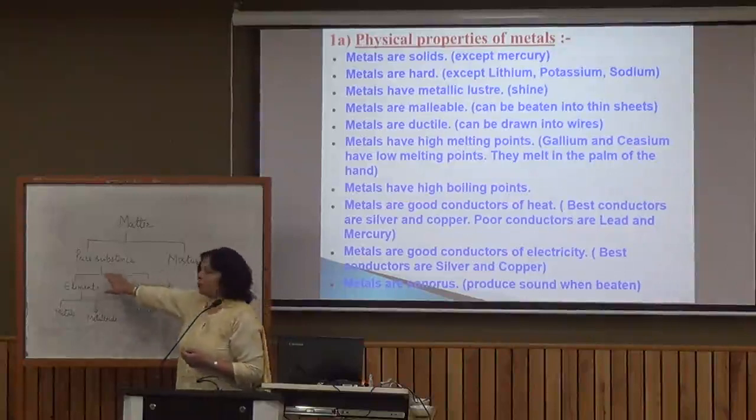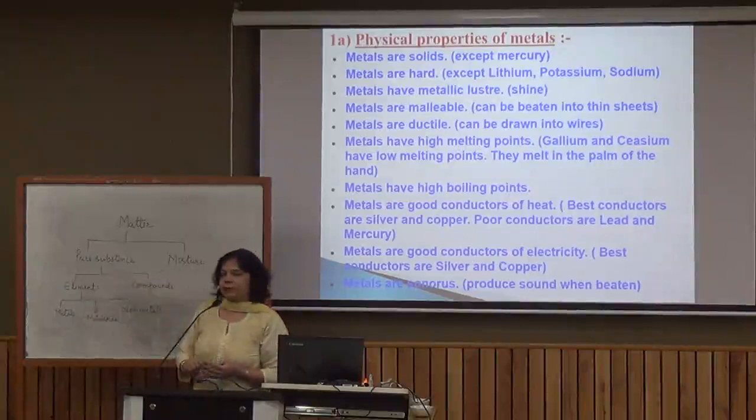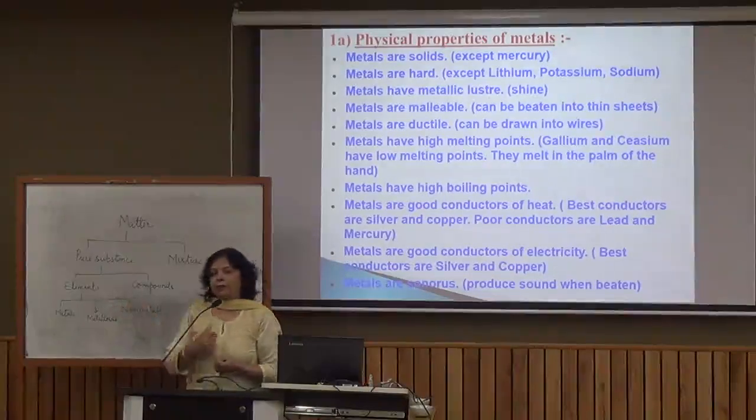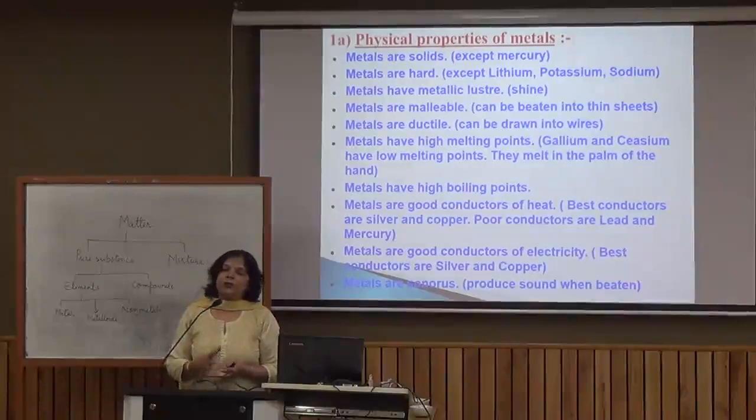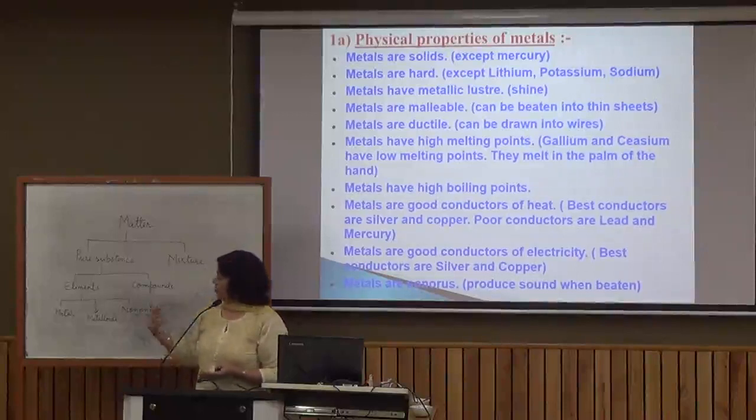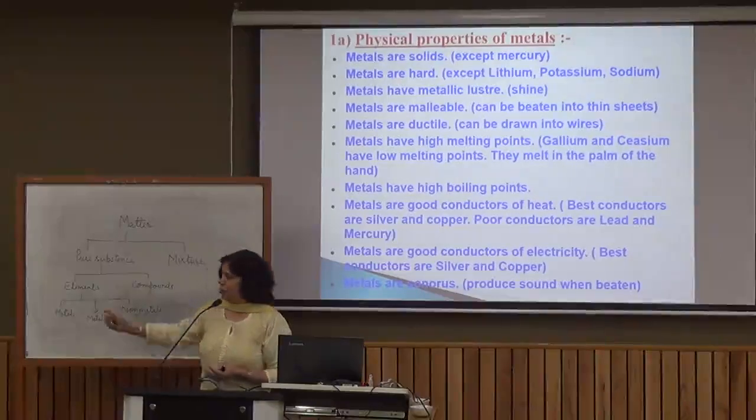Now pure substance can further be divided into two groups, elements and compounds. Which pure substance will we call elements? If a pure substance is made up of only one type of atom, even if it is made up of molecules, but the molecule is made up of only one type of atom, and if we try to divide the element, we are not able to obtain a simpler substance, then we call that pure substance an element.